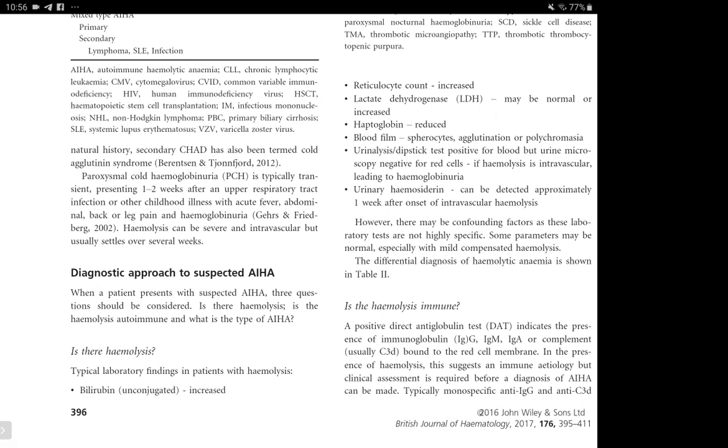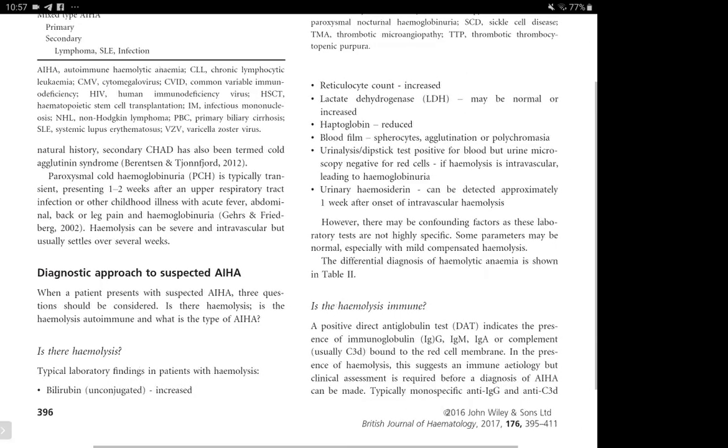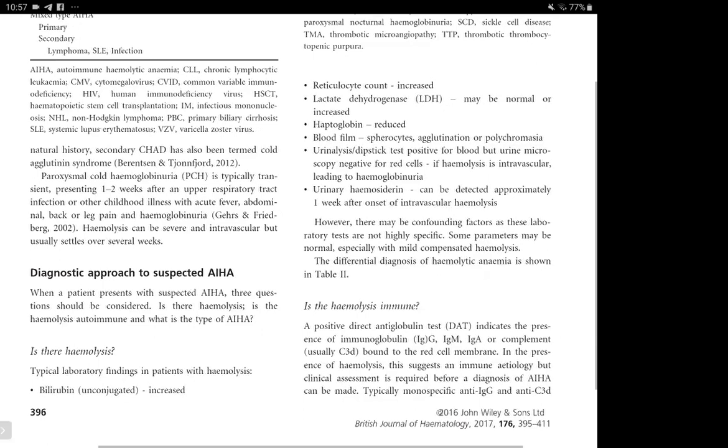The urinary dipstick test will be positive for blood, but the urine is microscopically negative. This would differentiate hematuria and hemoglobinuria. And then urinary hemosiderin can also be detected approximately 1 week after onset of intravascular hemolysis. However, of course, there may be confounding factors, as these laboratory tests are not highly specific, and some parameters may be normal, especially with mild compensated hemolysis.